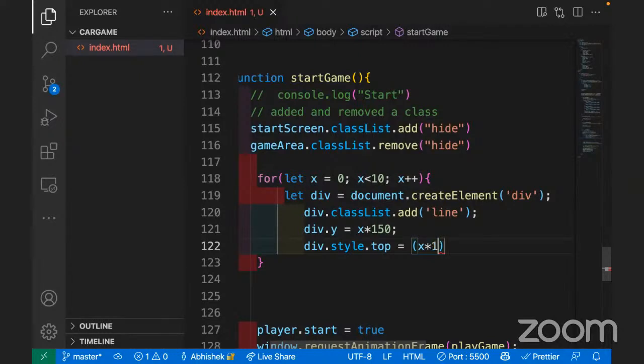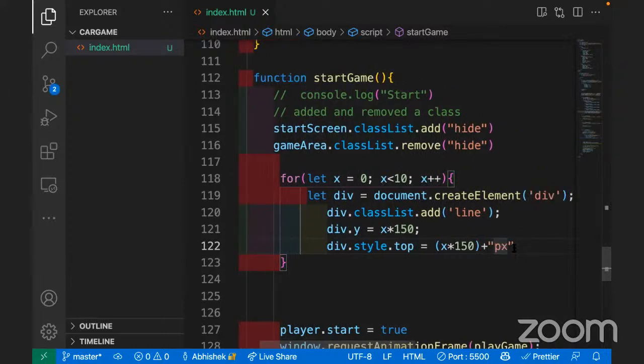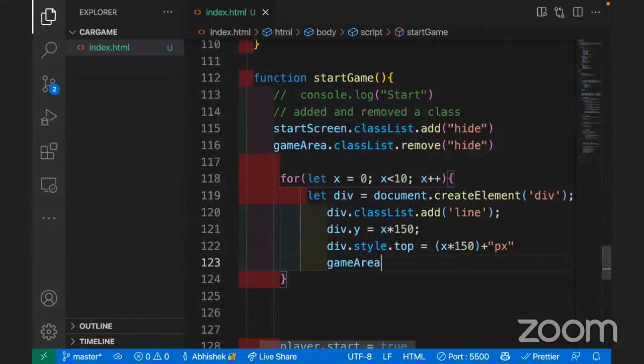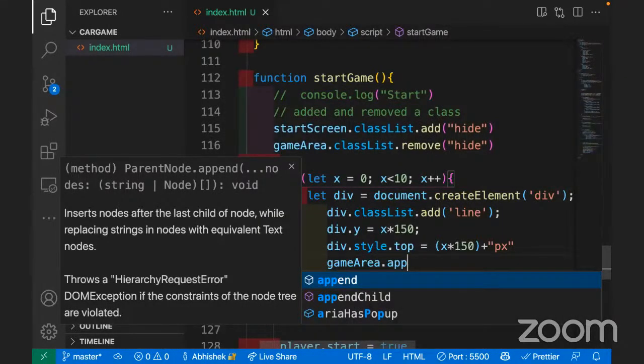So style.top, no? Okay. So plus pixels. You can basically add a number and a string in JavaScript, not a problem. Here it's a string, so the number will automatically get converted to a string. That's not a problem in JavaScript. If you're coming from a Java and C background, you'll have a lot of problems. Imagine this thing, but in JavaScript they are like, no problem, we'll allow you to add it. You cannot subtract it, that's the only thing.